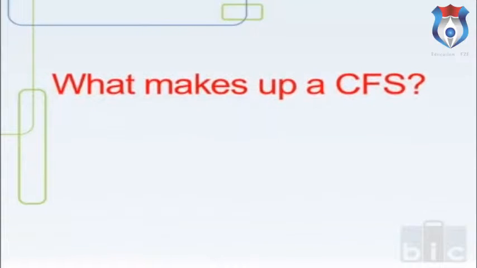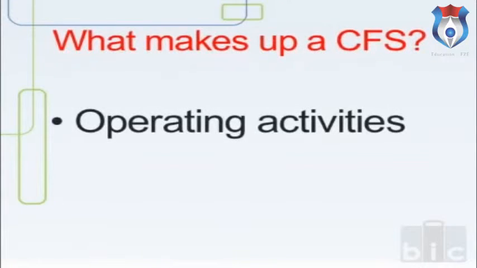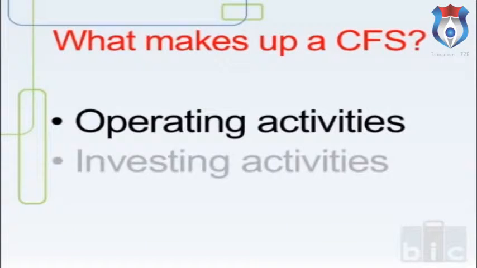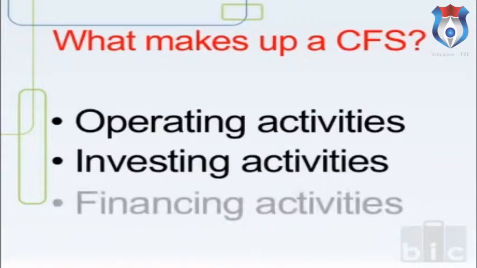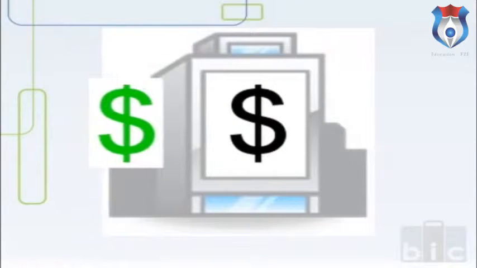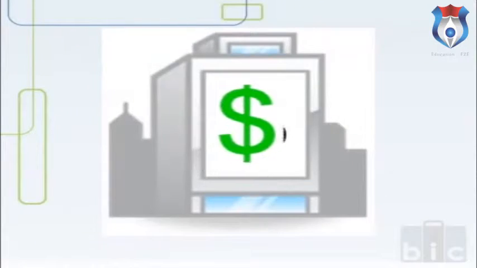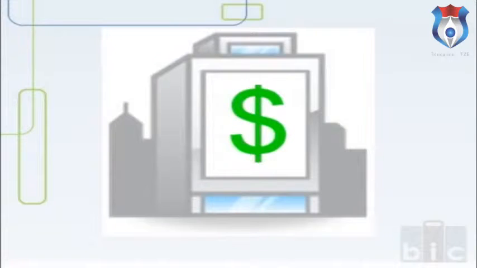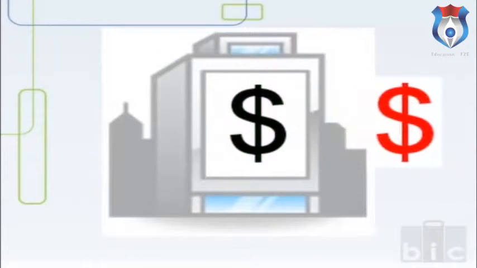Generally, the cash flow statement is broken down into three sections: cash flows from operating activities, cash flows from investing activities, and cash flows from financing activities. Let's look at each in terms of cash receipts, considered cash in, and cash payments, cash out.